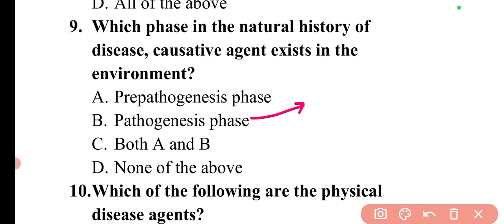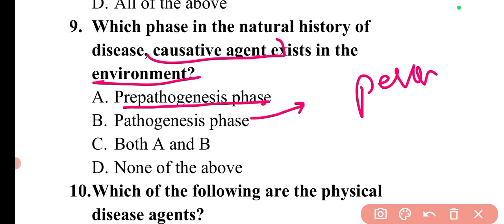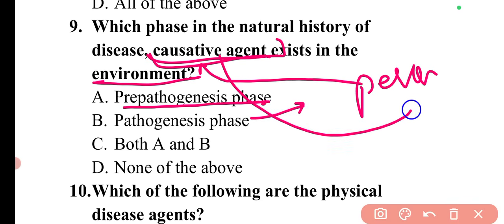The second phase is the pathogenesis phase. This phase basically starts with the entry of the agent into the human host. In the pre-pathogenesis phase, the causative agent is in the environment. Now a person is infected by this causative agent, and the causative agent is in the body of the person.